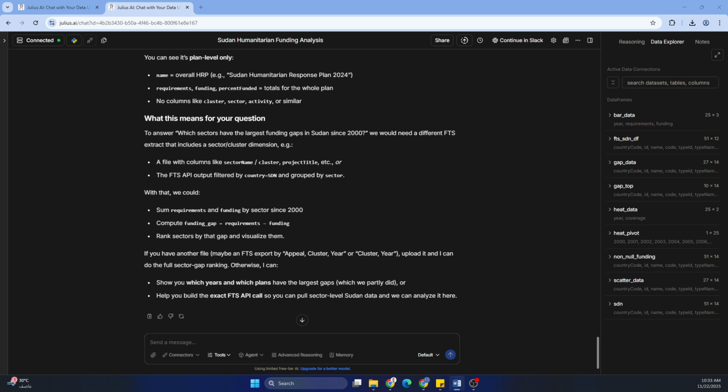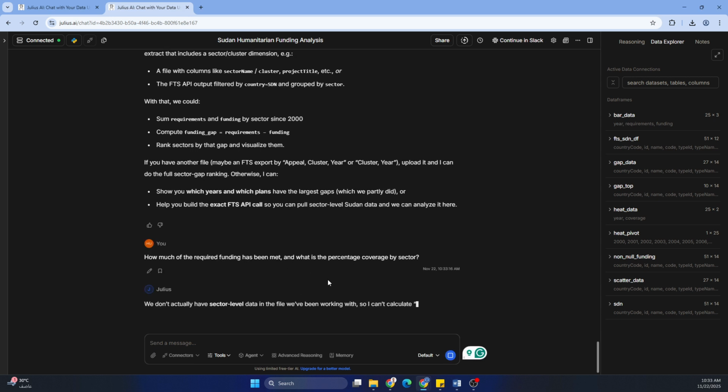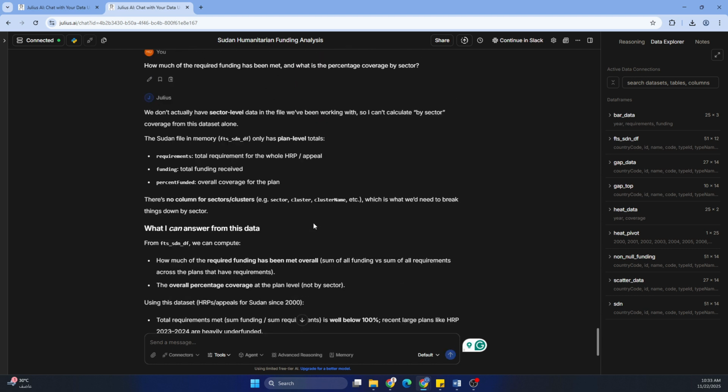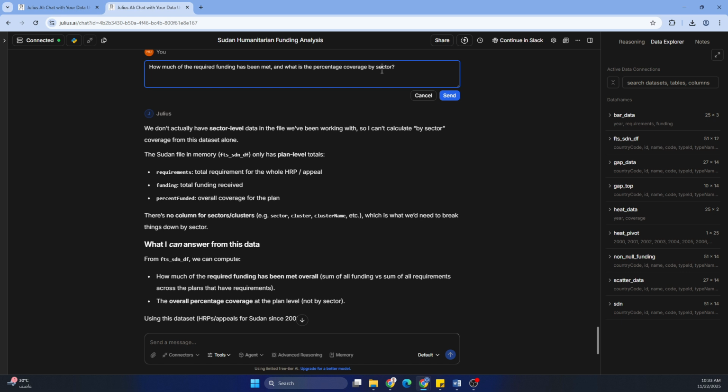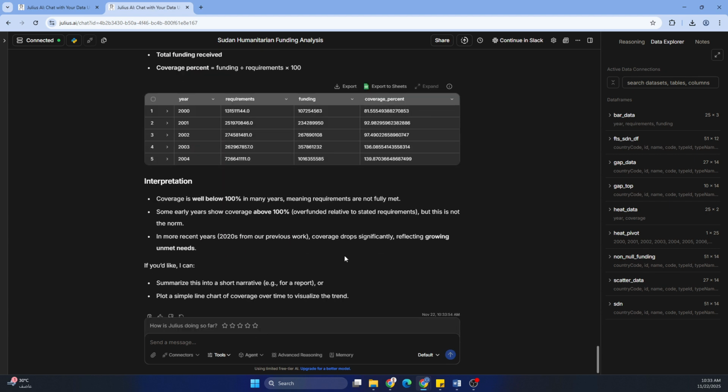Let's ask another simple question: how much of the required funding has been met and what is the percentage of the coverage? We don't actually have a sector level. All right, so let's go back and edit it and say by year. Good.